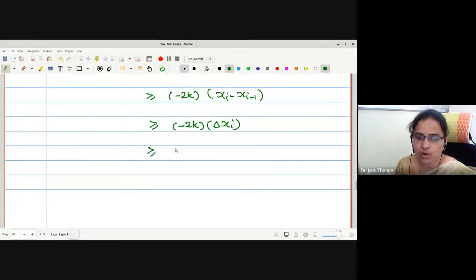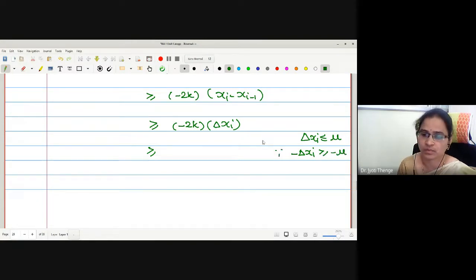Now, for the sake of understanding, I take this negative with delta xi. We know delta xi is less than or equal to mu. But what about this negative delta xi? May I say negative delta xi is greater than or equal to negative mu? Therefore, can I write here minus 2k into mu? Delta xi is with a negative sign.